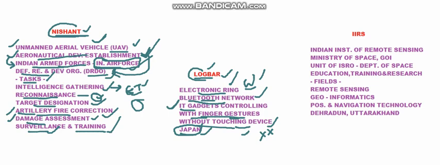The last topic for today is IIRS. The full form of it is Indian Institute of Remote Sensing. So Indian Institute of Remote Sensing is present in Dehradun in Uttarakhand. So this comes under the Ministry of Space. So Indian Institute of Remote Sensing works under the Ministry of Space under Government of India. So this is a unit of ISRO, Indian Space Research Organization.